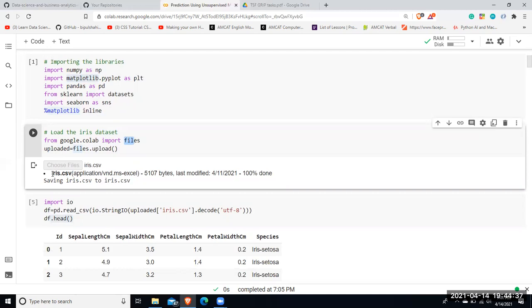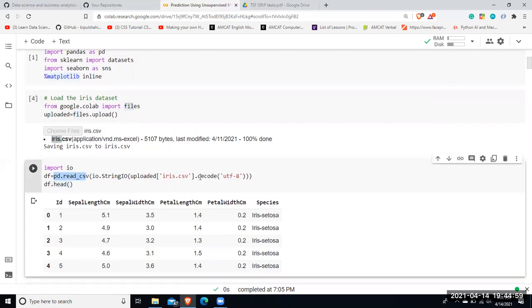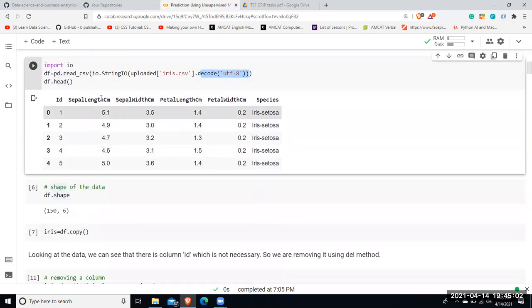All right, so I've imported the iris.csv file, but this dataset is actually imported in the form of a dictionary. Actually the dataset is in .csv format, but Google has imported this in the form of a dictionary. So I have to decode it into a UTF-8 format. So here I've used pd.read_csv and I've decoded it into UTF-8. And then I have used the .head method to get an insight of how my dataset actually looks like. So there's an ID, and then there's sepal length, sepal width, petal length and petal width, and there's a species.